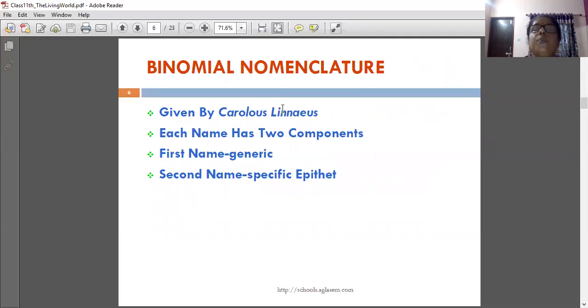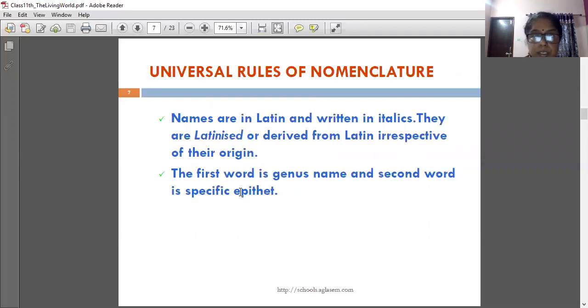Now, this binomial nomenclature is given by the scientist Carolus Linnaeus. Each name has two components. The first name is the generic name and the second name is the specific epithet.